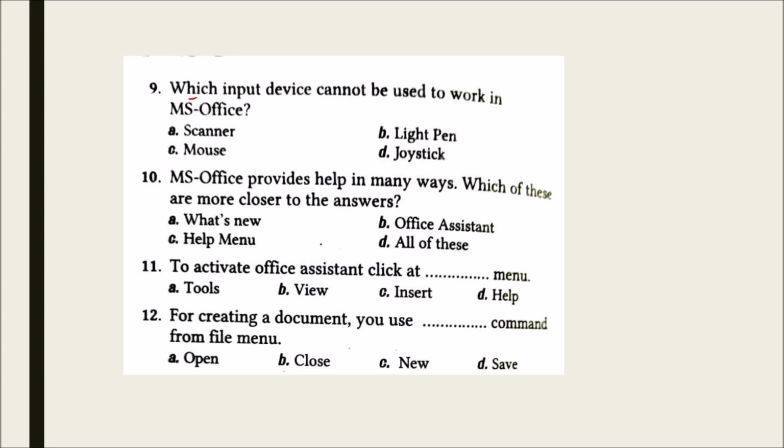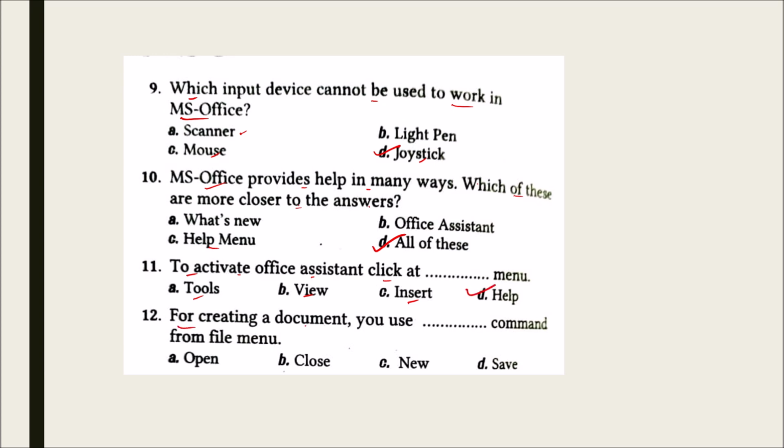Next we have which input device cannot be used to work in MS Office. And the options are scanner, light pen, mouse and joystick. And the correct answer is joystick. MS Office provides help in many ways. Which of these are more closer to the answers? What's new, Office Assistant, help menu and all of these. And the correct answer is all of these. Next we have to activate Office Assistant, click at dash menu, tools, view, insert and help. And the correct answer is help menu.